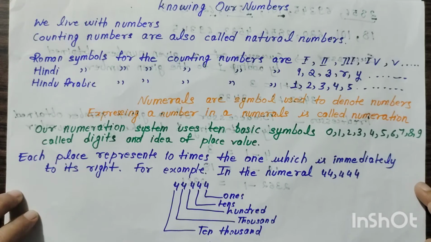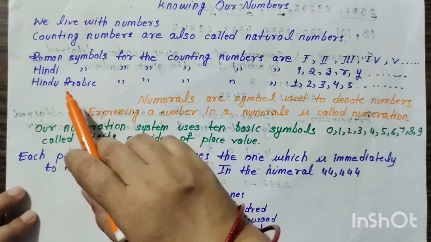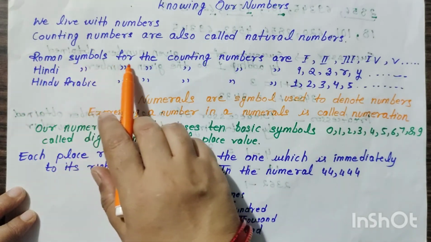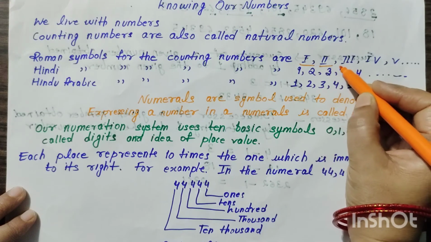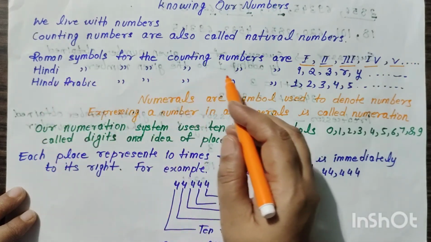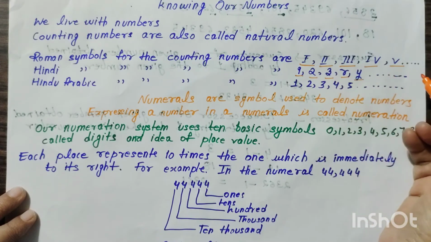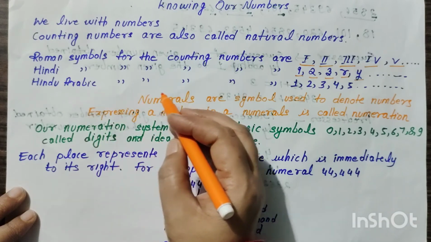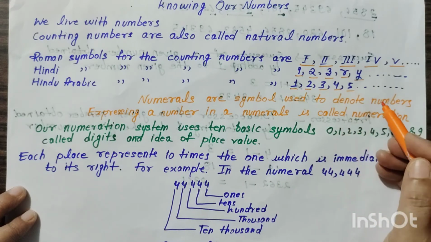So in previous classes you have learnt about the Roman symbols, Hindi symbols, Hindu-Arabic symbols. So Roman symbols for the counting numbers are these: 1, 2, 3, 4, 5 and so on. And Hindi symbols for the counting numbers are 1, 2, 3, 4, 5 and so on. Hindu-Arabic symbols for the counting numbers are 1, 2, 3, 4, 5 and so on.